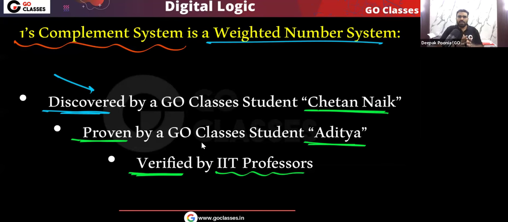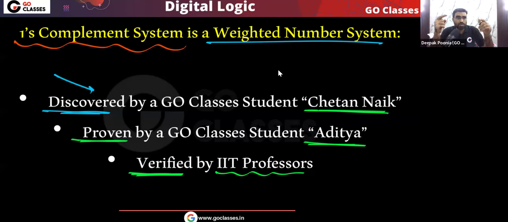Again, if you search on Google whether one's complement system is weighted or unweighted, you will see that there is no standard resource, no standard book, no university article which will tell you either way.